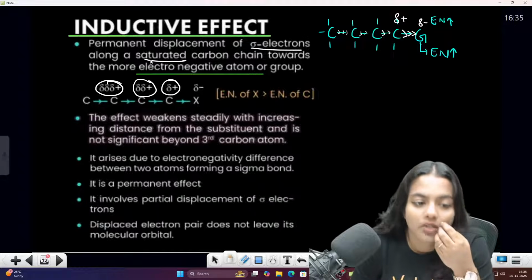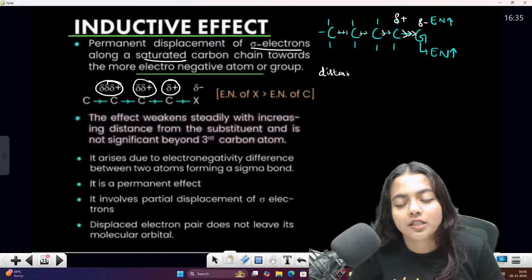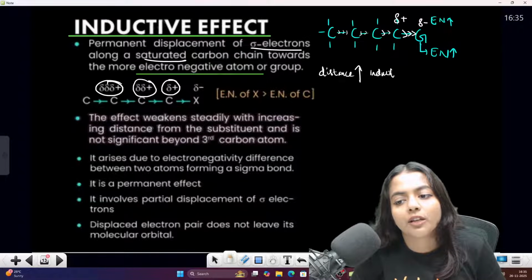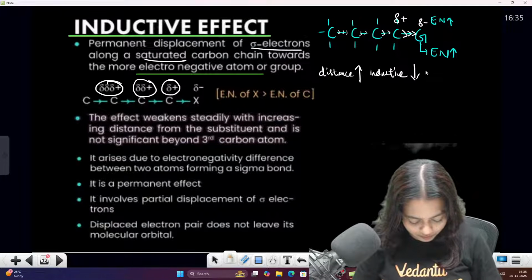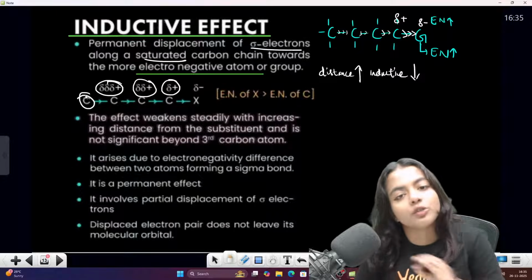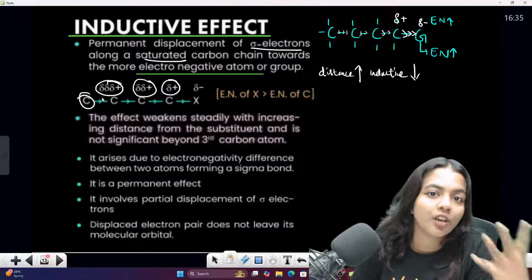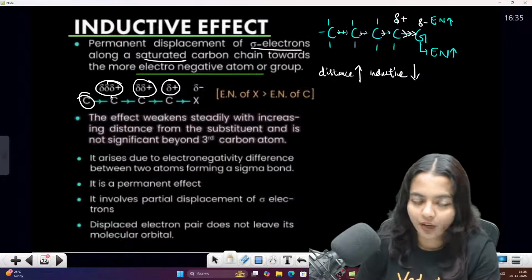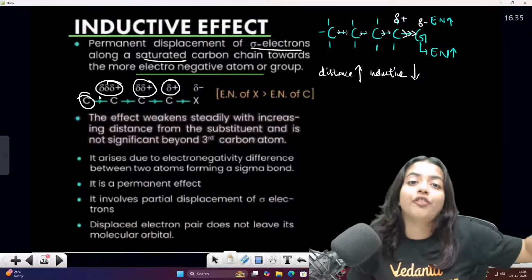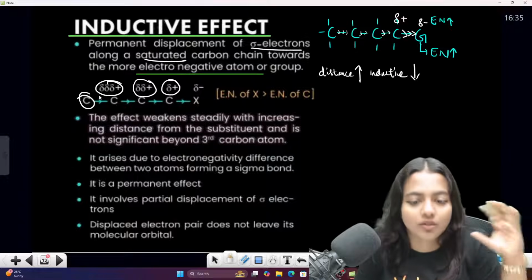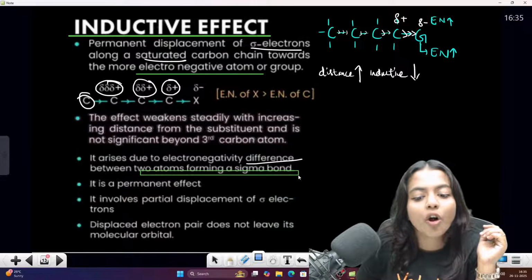So that effect is actually when the distance increases, that particular effect is your inductive effect, and that inductive effect will be decreasing. Clear? Fourth carbon almost it will be null. Okay, usually சொல்றது என்னன்னா there is no significant inductive effect after third carbon தான் சொல்றாங்க. தேர்ட் கார்பன் வரைக்கும் தான் அந்த ஒரு எஃபெக்ட் இருக்கும். ஃபோர்த்து கார்பன் ஃபிஃப்த் கார்பனுக்கு எல்லாம் வரும்போது அந்த எஃபெக்ட் சிக்னிஃபிகண்டா இல்லை, கன்சிடரபிளா இல்லைன்னு சொல்றாங்க. ஓகே, ஸோ it arises due to the electronegativity difference between the two atoms forming the sigma bond.